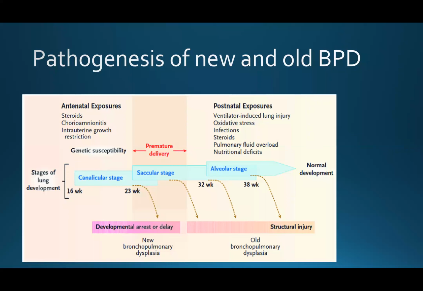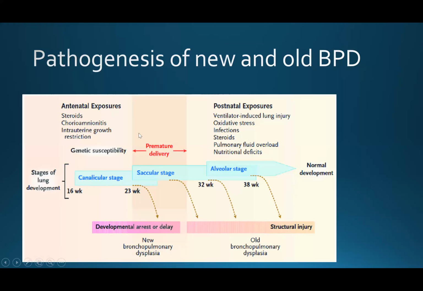Here is the pathogenesis of new BPD. This picture shows the pathogenesis of new and old bronchopulmonary dysplasia. We will start with old bronchopulmonary dysplasia, which is usually due to postnatal exposure to ventilator-induced lung injury, oxidative stress, infection, steroids, pulmonary fluid overload, and nutritional deficit, all leading to structural injury and inflammation, with normal development of the lung.